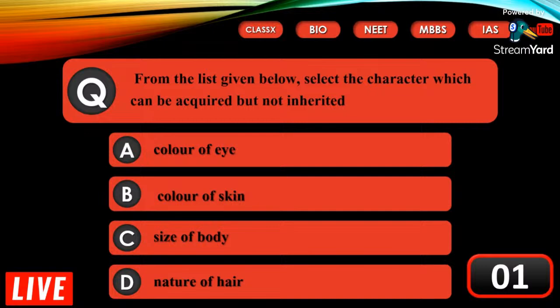From the list given below, select the character which can be acquired but not inherited. It is the size of body which can be acquired. Person's food habit decides the nature of body. Regular exercise helps in building a muscular body. Body nature is not transferred to offspring. Hence, size of body is not inherited.